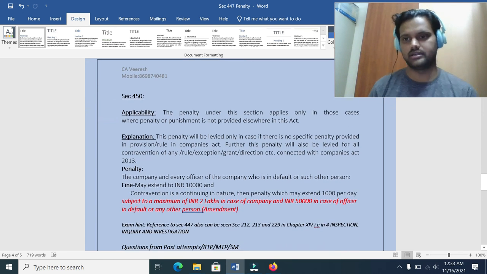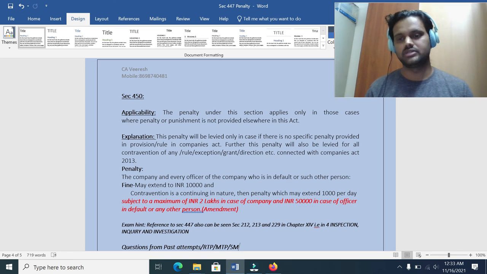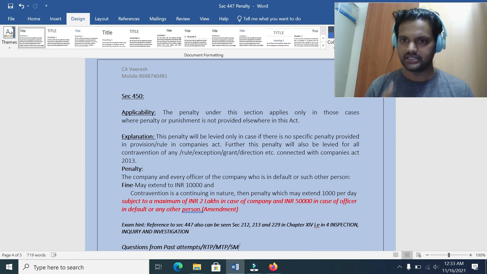What is the penalty here? The penalty may extend up to 10,000 rupees. And if the default, contravention or violation is continuing in nature, then an additional penalty may extend up to 1,000 rupees per day. That is, the maximum is 1,000 per day. This was there till earlier.